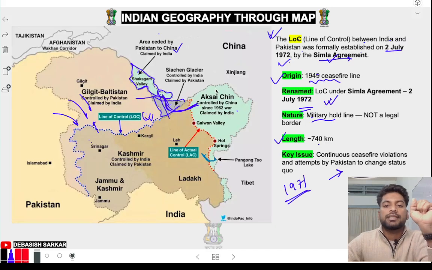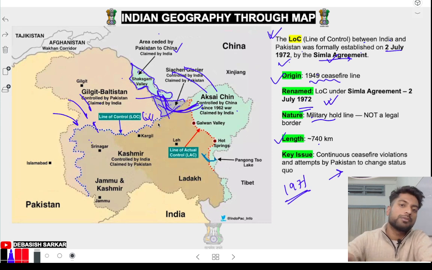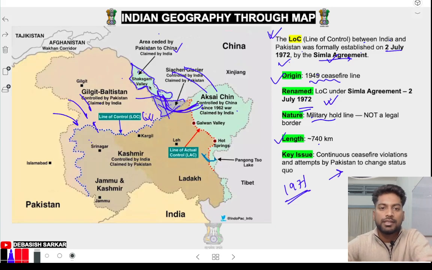Now you must be thinking, sir, can't they go from this side also? No, they can't. Here is the Himalayan range, the Karakoram range, that will be very difficult to cross. They can go by this side easily, but not that side. That's why Siachen Glacier is too important for us. So China cannot go that side easily, they have to go by this side. Remember, Saksam Valley is in Pakistan occupied Kashmir and gifted to China by Pakistan.